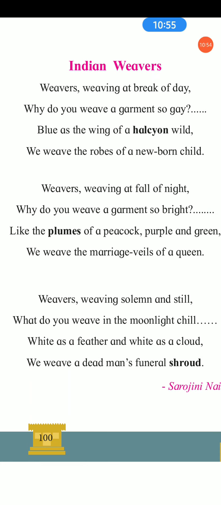These three stanzas mark the three stages of life, that is birth, adulthood and death. The colors in the poem indicate the moods, the different moods. And here the tone of this poem is conversational, because the poet is asking questions to the weavers and those people, weavers, are answering her questions.